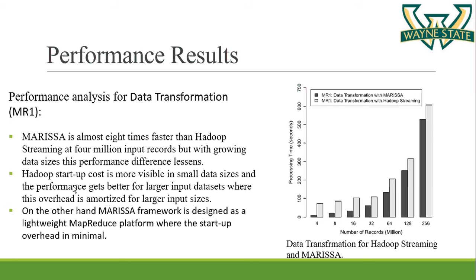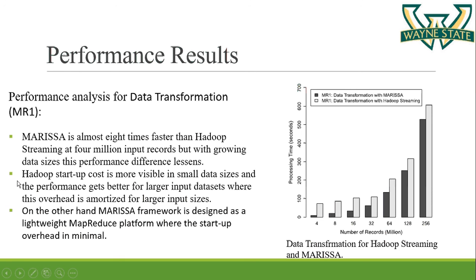This is the performance analysis for data transformation, which is also called the MR1 stage. Here Marisa is almost 8 times faster than Hadoop streaming at 4 million input records. Hadoop had some startup overheads, so Hadoop is slower for a small number of records, and as the number of records increases, the performance of Hadoop increases.